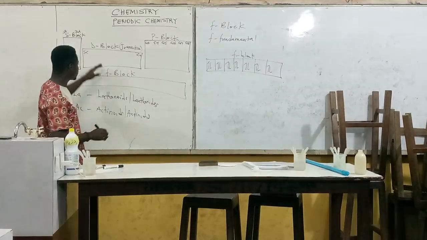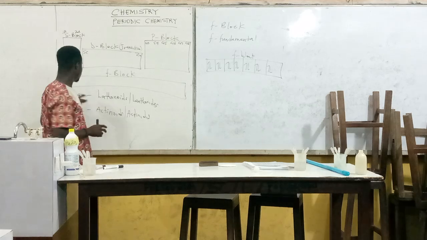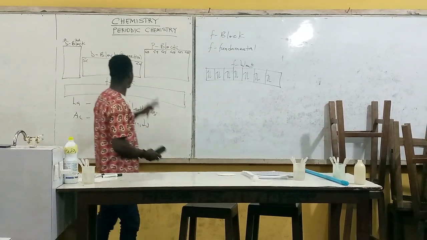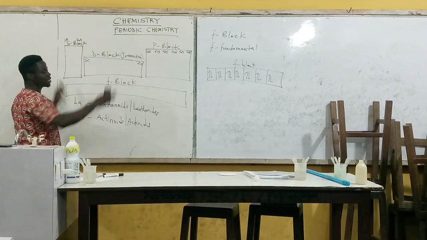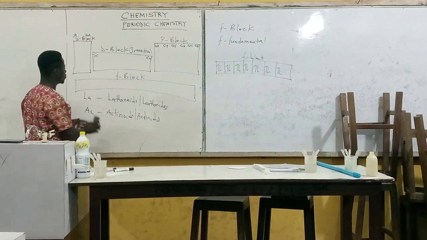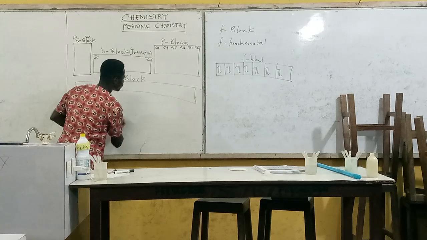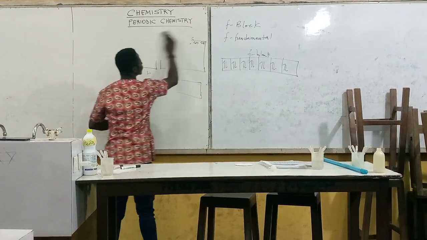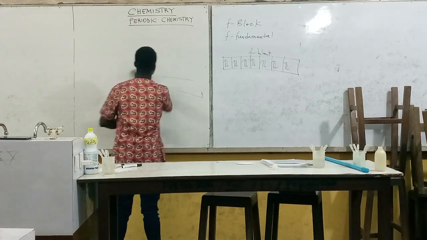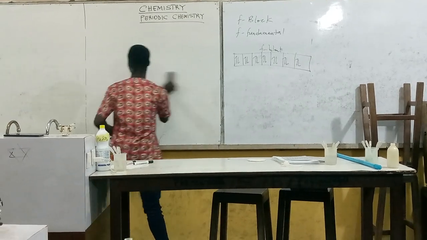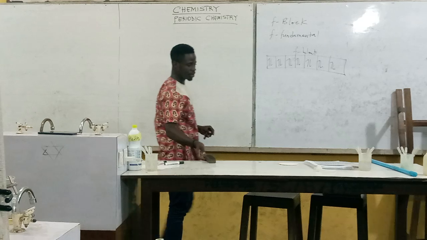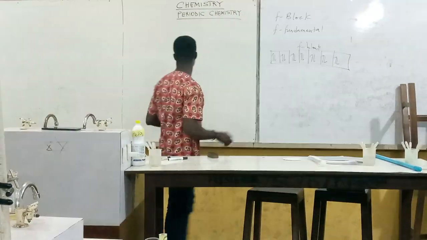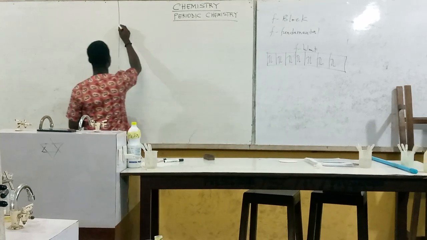So it means that the F block is divided into 2: the lanthanides and then the actinides. Now basically this is what we can say about the general scope of the periodic table. Now let's go into details. For us to get a detailed explanation of this, let's look at how the elements have been arranged.